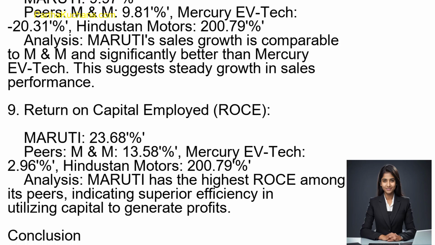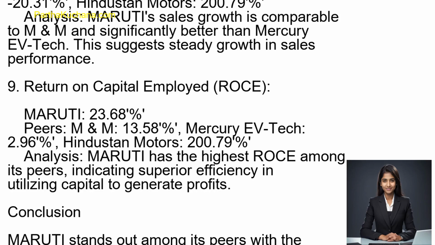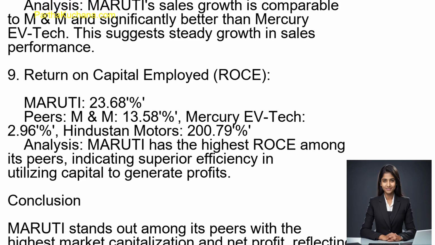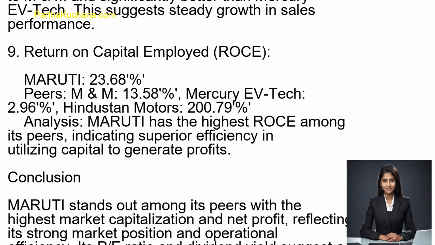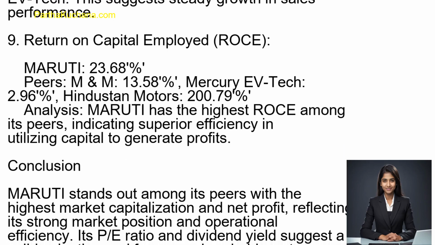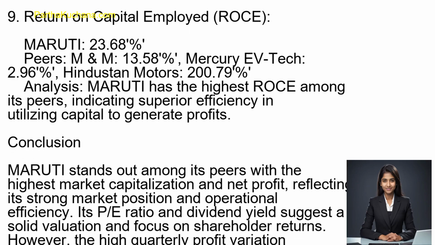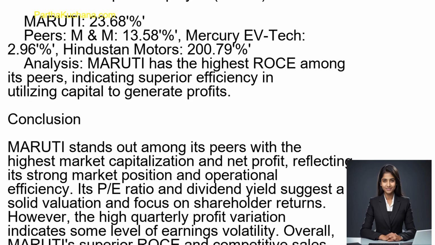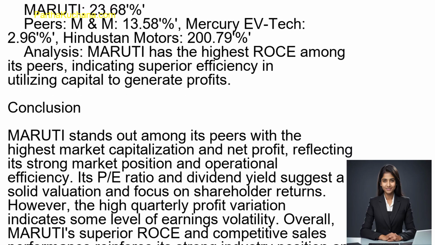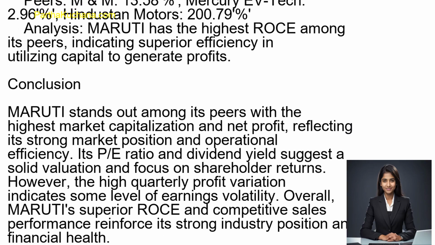8. Quarterly sales variation, QTR sales VAR percent. Maruti, 9.97%. Peers: M&M, 9.81%, Mercury EV Tech, minus 20.31%, Hindustan Motors, 200.79%. Analysis: Maruti's sales growth is comparable to M&M and significantly better than Mercury EV Tech. This suggests steady growth in sales performance.